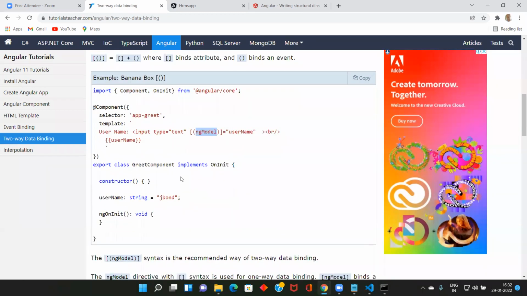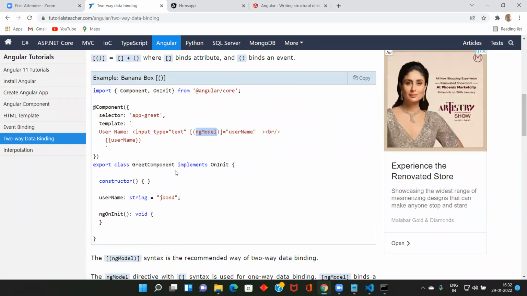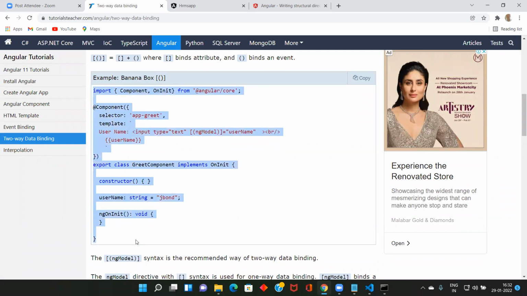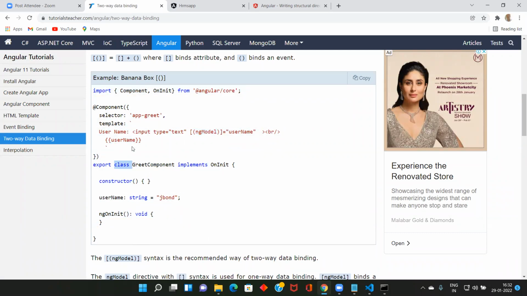Tomorrow we are going to see the details about this, but as of now we can have an idea. You are creating one class, and here you have metadata, and this is associated with an inline template. Your HTML can be inline or it can be a separate HTML file. Inline is not the right way; having a separate HTML file is the more right thing.